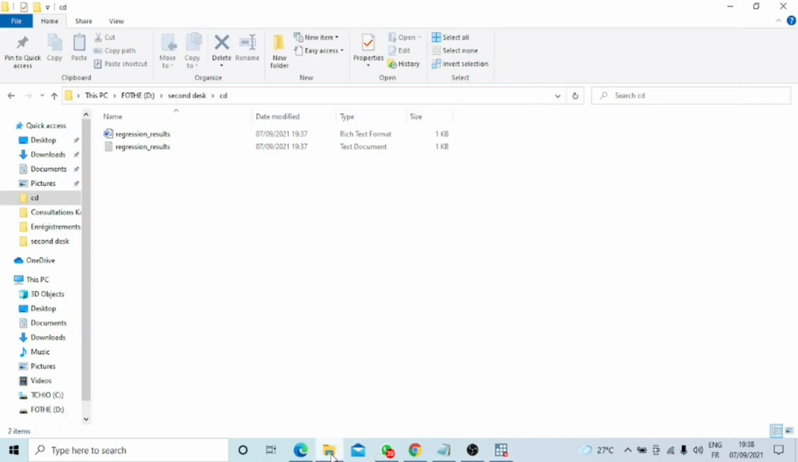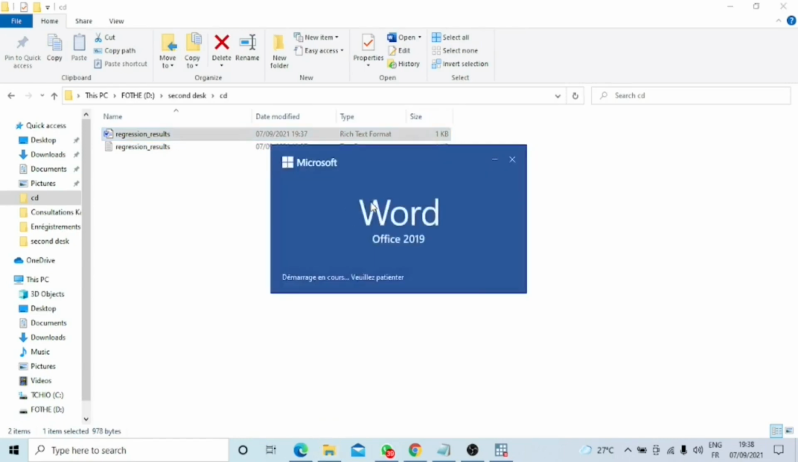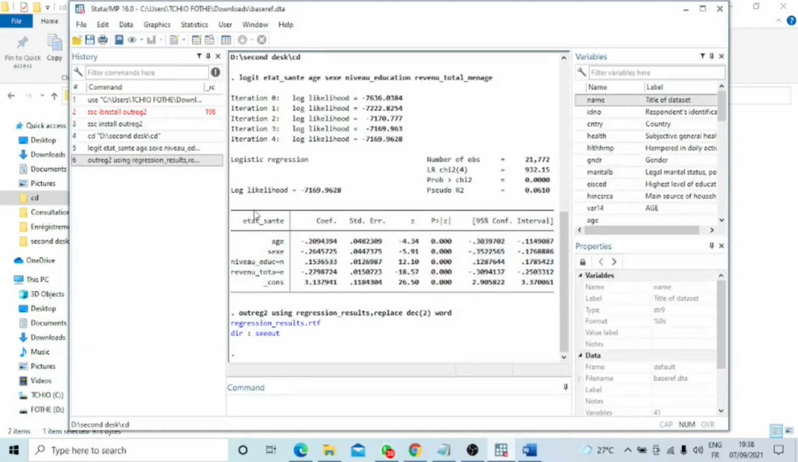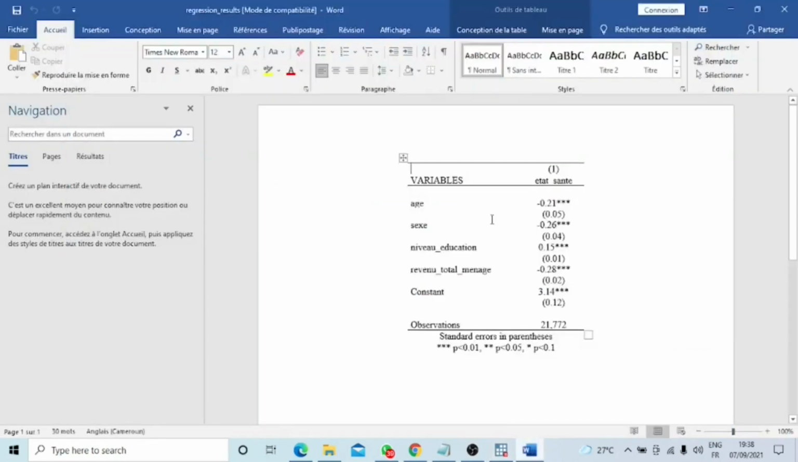If I go into my cd folder, I can actually see my Word file, which has been created. Let's open it, and you can see the results from Stata are displayed, including the coefficients and the standard deviations. So there you have it, my Word file opened with the results.